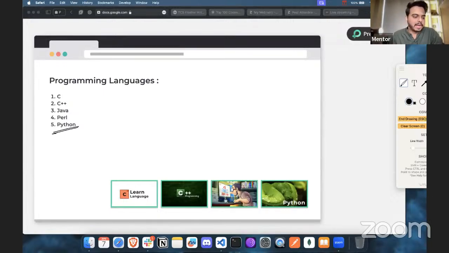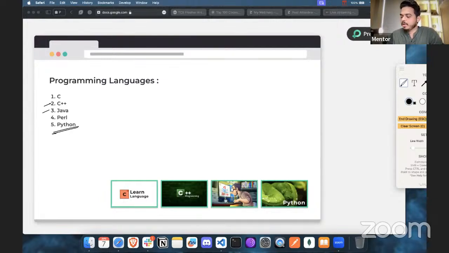Don't use the Python editor, or mostly people prefer C++ or Java. I partially agree and I do not agree as well. I'll tell you what the issues could be, and why there are so many students who complain about the Python compiler on the TCS platform also.